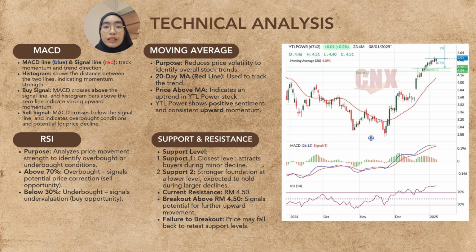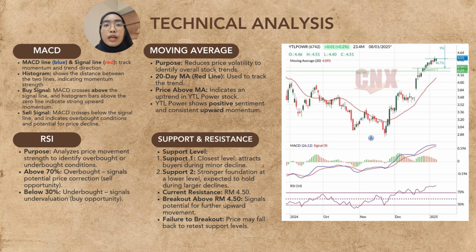For the MACD indicator, it tracks momentum and trend direction. The histogram shows the distance between the two lines, indicating momentum strength. Next, the purpose of RSI is to analyze price movement strength to identify overbought or oversold conditions. The purpose of moving average is to reduce price volatility to identify the overall stock trend.